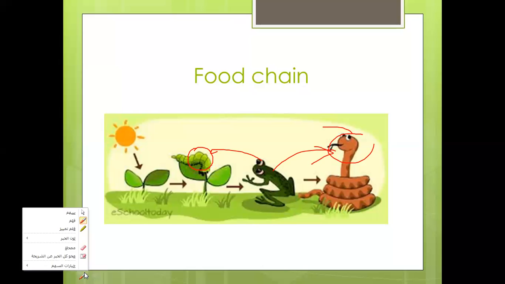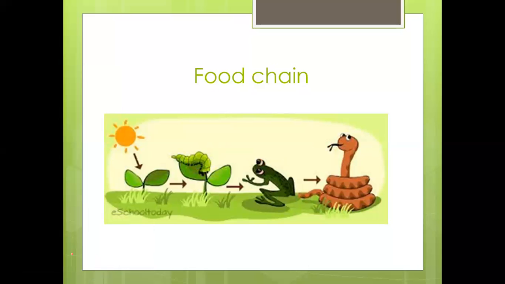A food chain shows us what animals eat. So we can notice that the frog eats the caterpillar, the snake eats the frog, the caterpillar eats plants. So we know what animals eat. And you have to know something, focus on something.